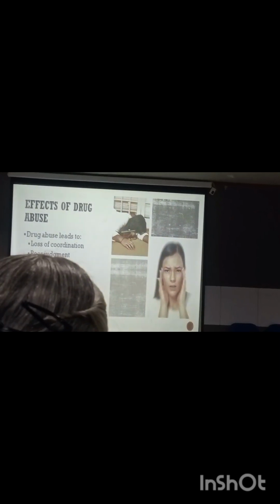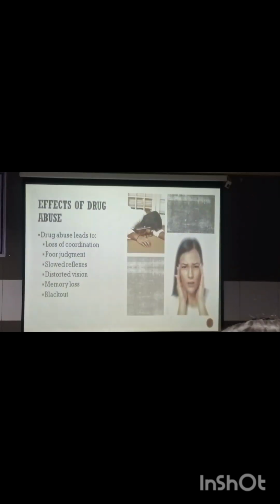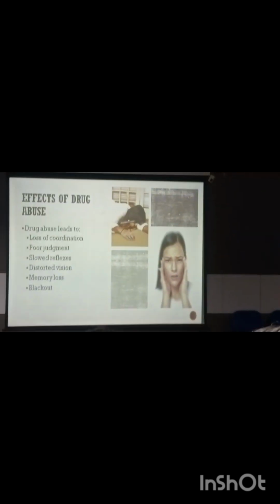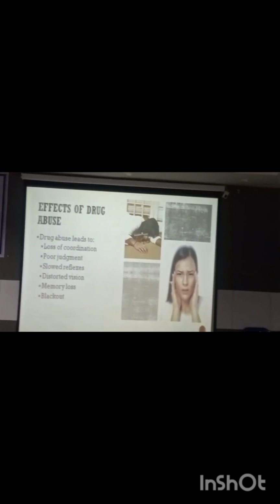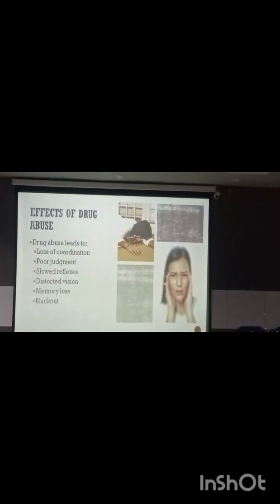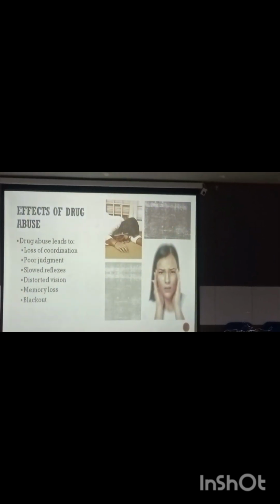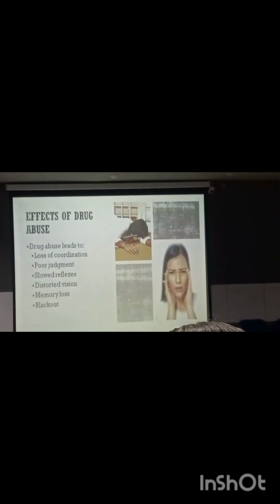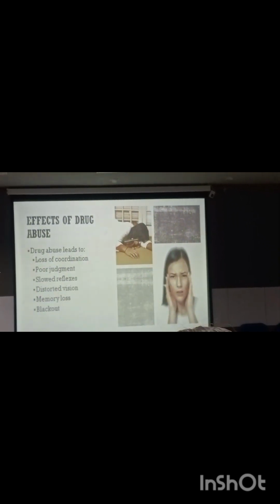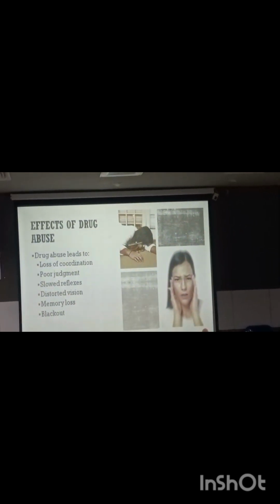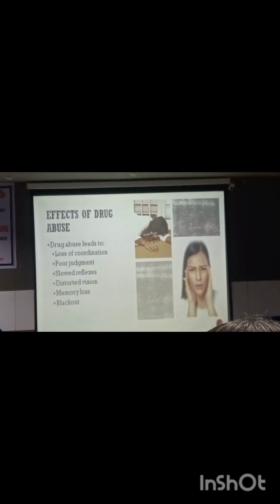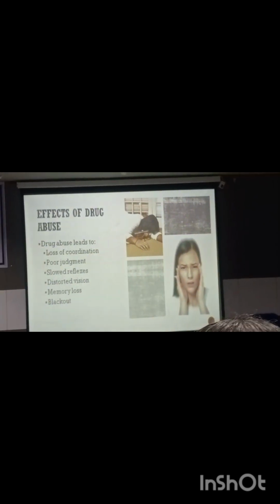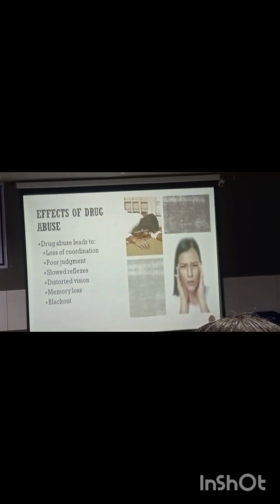Effects of drug abuse: slowing. So that is why when somebody is drunk and their alcohol concentration is more than 30%, their reflexes will be lost. When somebody is coming in the opposite direction, they will not be able to suddenly turn and go the other way. So their reflexes are lost. So distorted vision problems, memory loss. Some of the drugs are having these blackout things. So memory loss will be there, blackout.